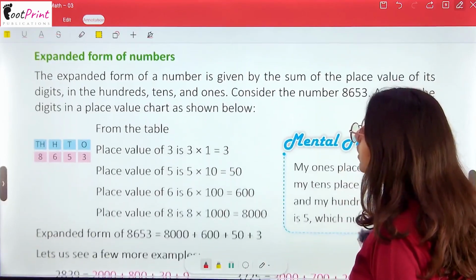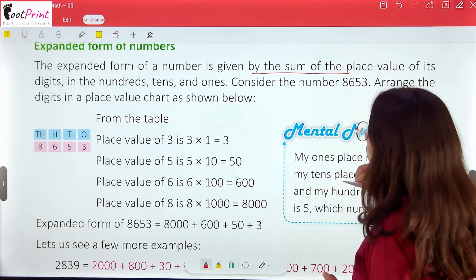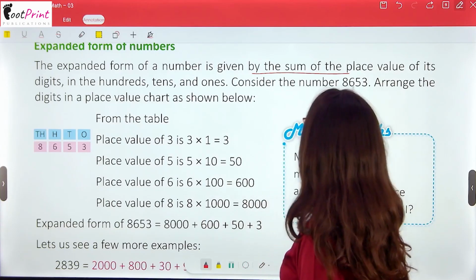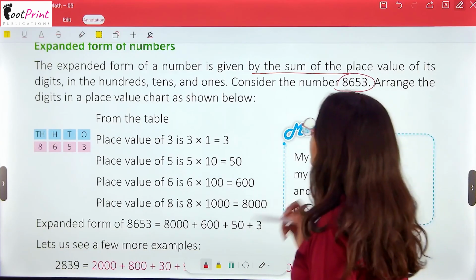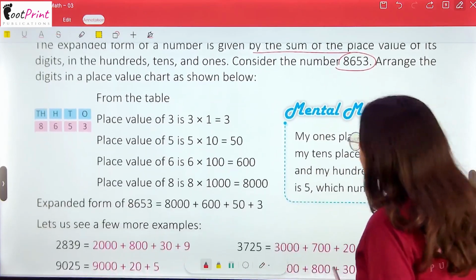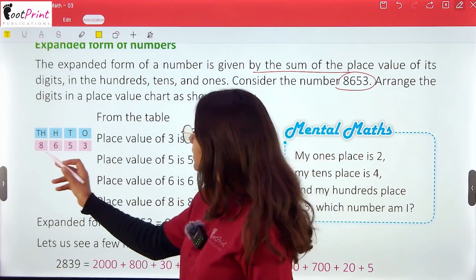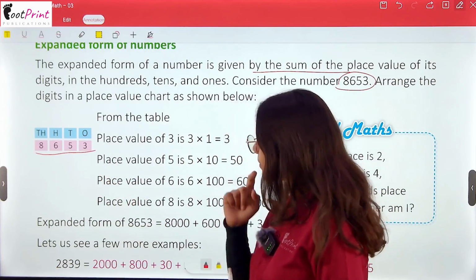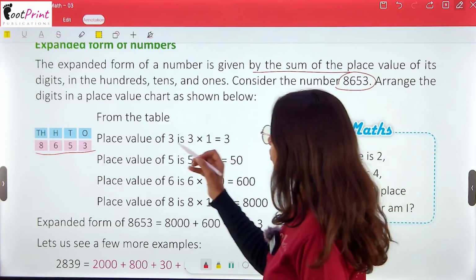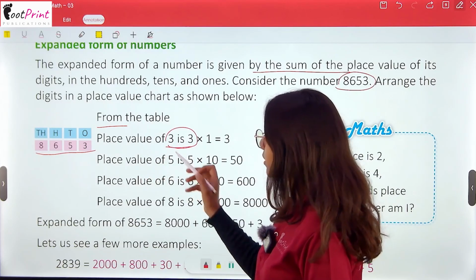Now, expanded form of a number. The expanded form of a number is given by the sum of the place values of its digits in the thousands, hundreds, tens and ones. Consider the number 8653. Arrange the digits in the place value chart as shown below. See, here we are given 8653 as a number. From the table, the place value of 3 is 3.